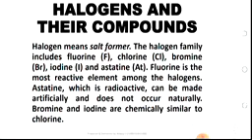Fluorine is the most reactive element among the halogens. It is the most reactive. We can also call it the most electronegative among them. And as a matter of fact, fluorine is the most electronegative element in the periodic table, because if you are to consider the electronegativity of elements in the periodic table, electronegativity increases across the period and decreases down the group. So if you are to follow that trend very well,